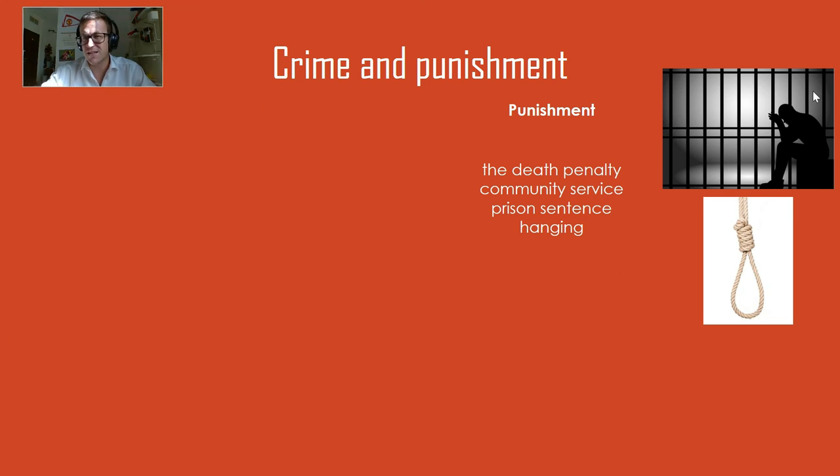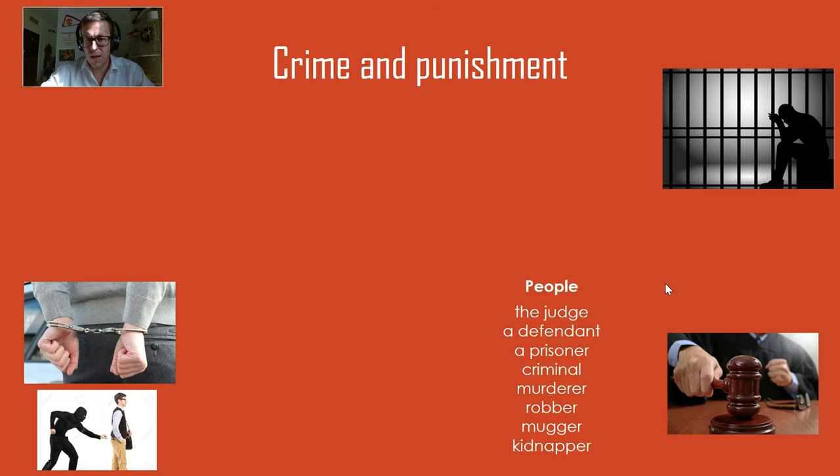The people involved in crime and punishment, we have the judge, the person who gives the sentence, the defendant. This is before you're found to be a criminal, you're a defendant. A prisoner, if you're in prison. A criminal, this is when the police say you did a crime. A murderer, someone who murders. A robber, a mugger, so someone who takes things from other people. And then kidnapper, which is someone who steals a person. So try to learn all of these words. There's lots of difficult spellings to learn here.